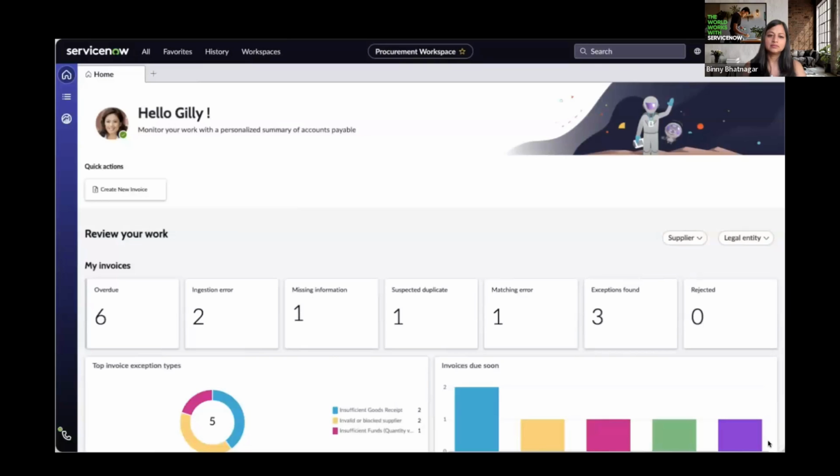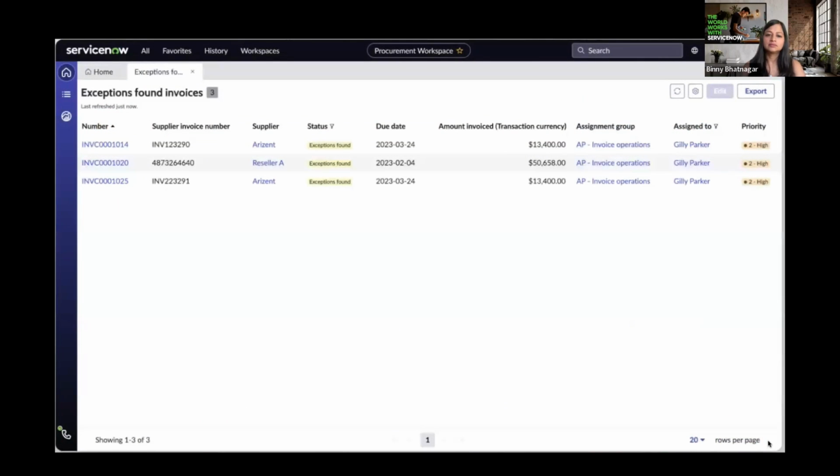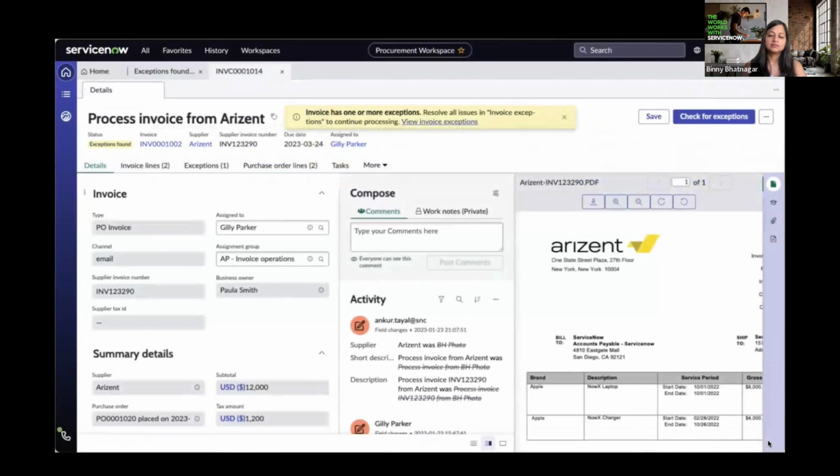Everything on this page is actionable, so the Accounts Payable team can drill into the underlying data and collaborate with their teams. When Gilly starts her day, she opens ServiceNow into her Accounts Payable workspace, showing her a number of reports, metrics, and lists to help her prioritize and complete her work. She sees that there are now 3 invoices assigned to her that have exceptions, and she wants to resolve them straight away.